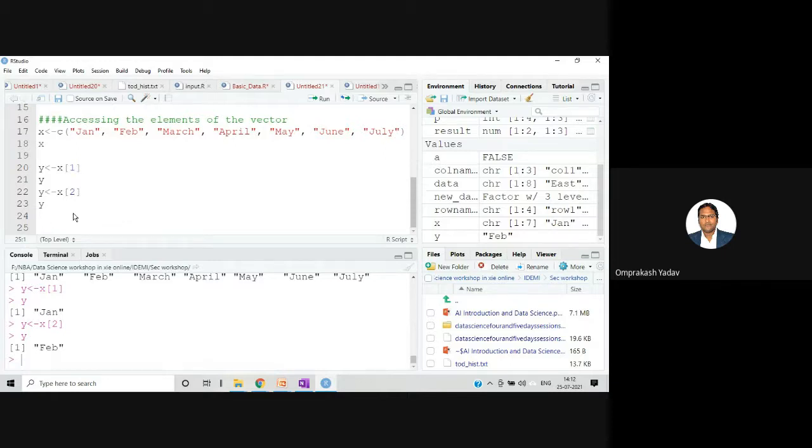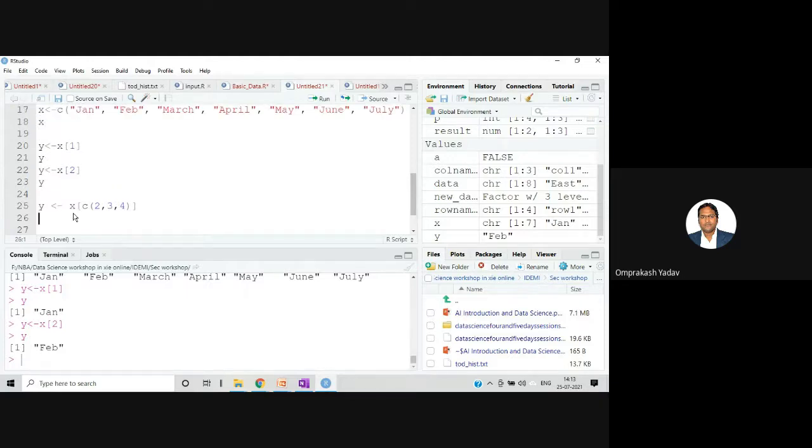Now let's say suppose I want to print 2-3 elements together. So what I'll write: y, and I'll write this x with a square bracket. Now with the help of the c function, I can say, let's say 2, 3, and 4. 2, 3, and 4 in the c function I'm writing.